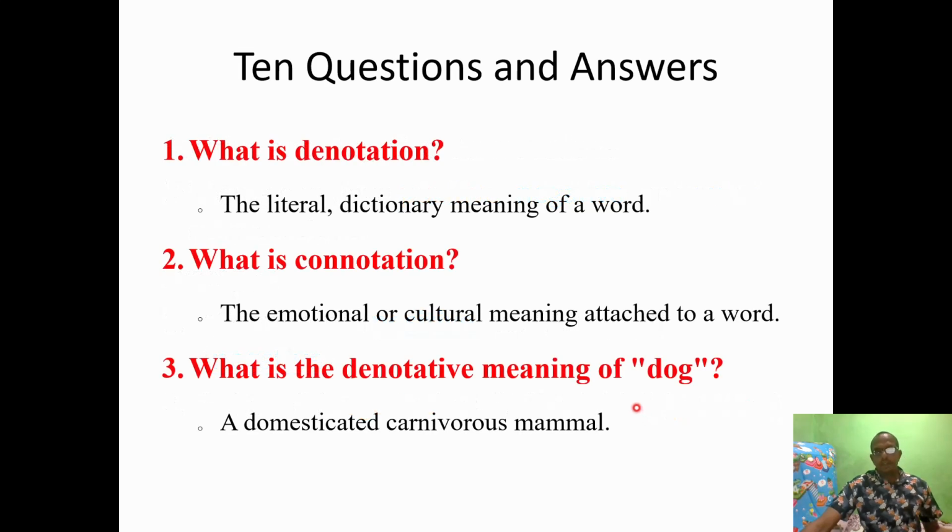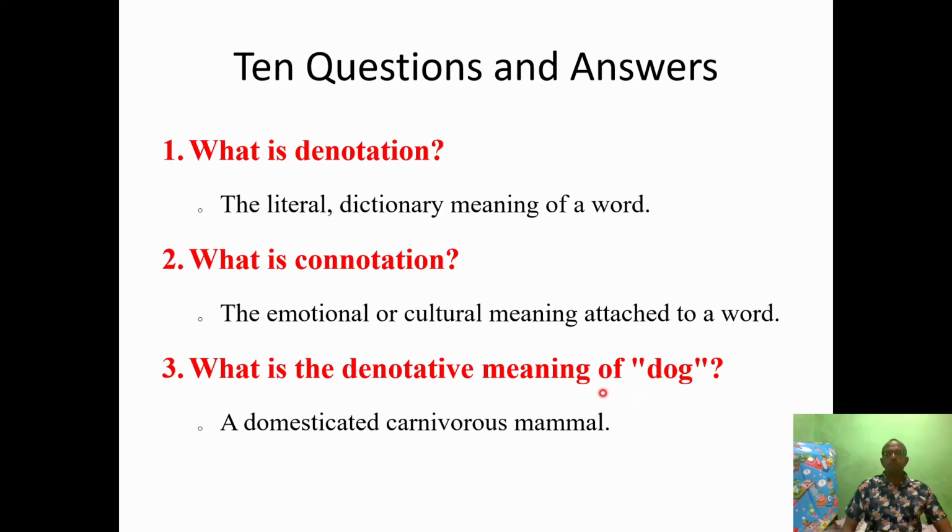And having this in mind, here are 10 questions and answers. So let's try to say them together. What is denotation? Denotation is the literal dictionary meaning of a word. Number two, what is connotation?